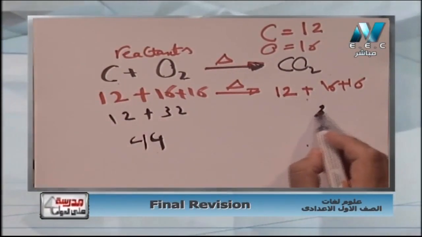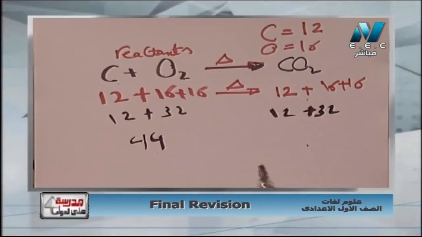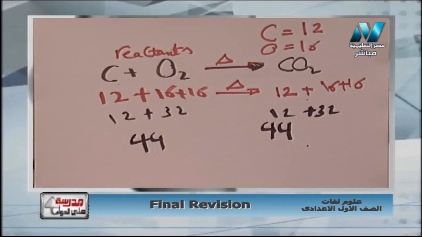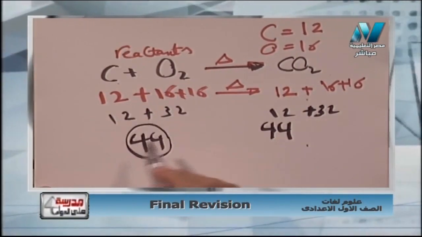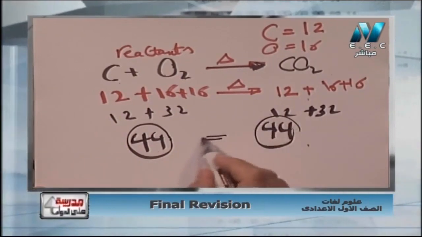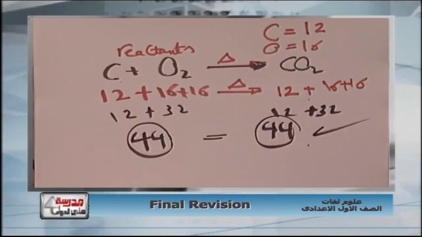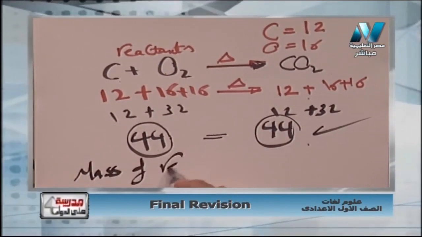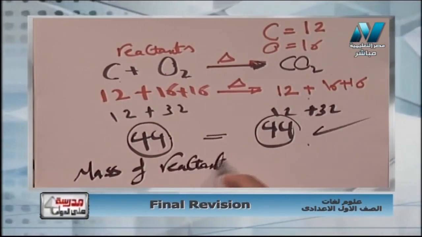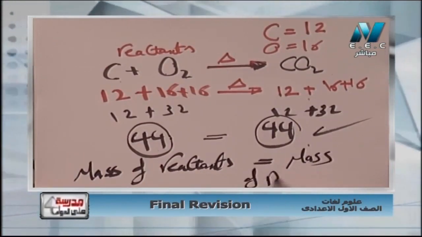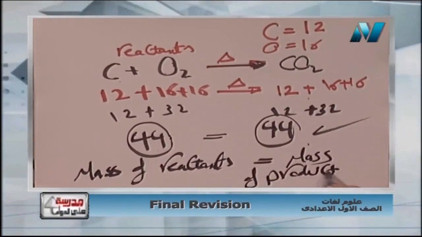Here 32 plus 12, all of this is calculated, of course. Okay, it will be 44. I said if you have the mass of reactants equal to the mass of products, you are right. So I can say mass of reactants equals mass of products.